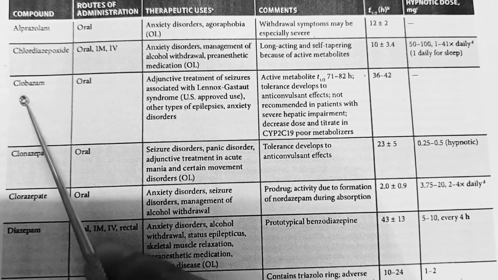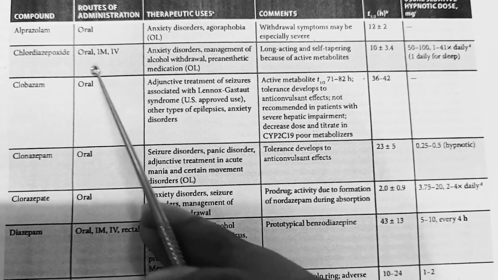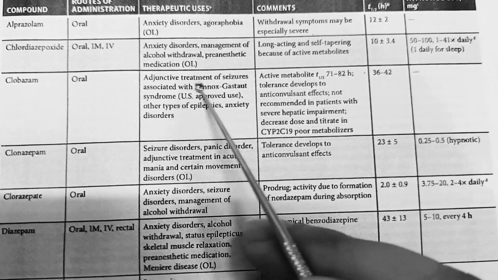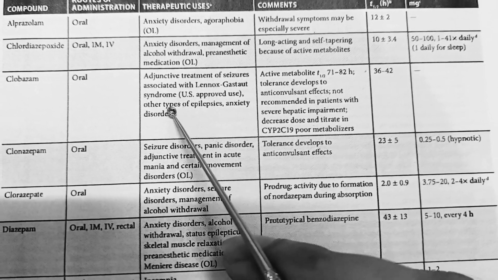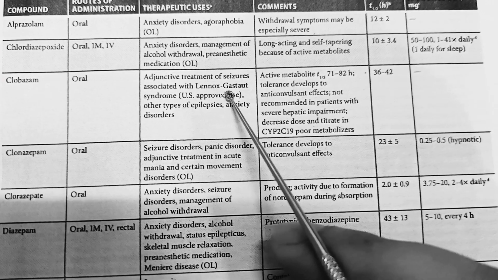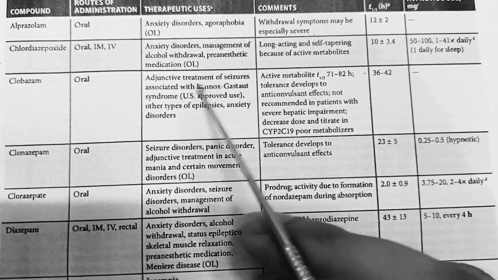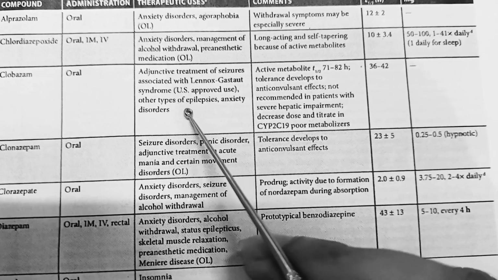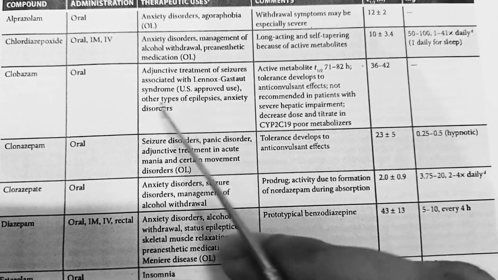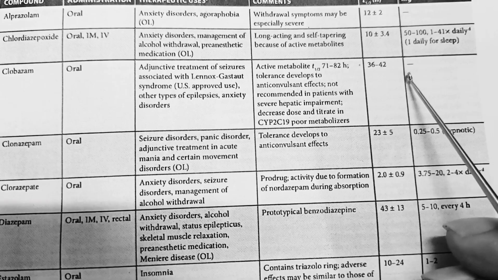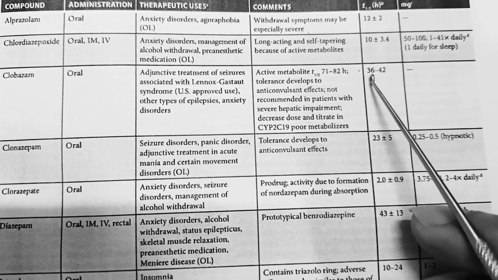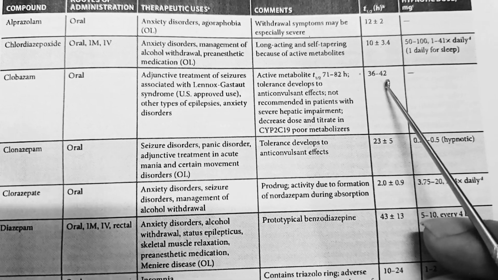Clobazam. It can be used by the oral route, and it is used in adjunct treatment of the Lennox-Gastaut syndrome. It is one form of childhood epilepsy, so it is used in epilepsy treatment and anxiety disorder, and it is available in the market in 10 milligrams, and the half-life is 36 to 42 hours.